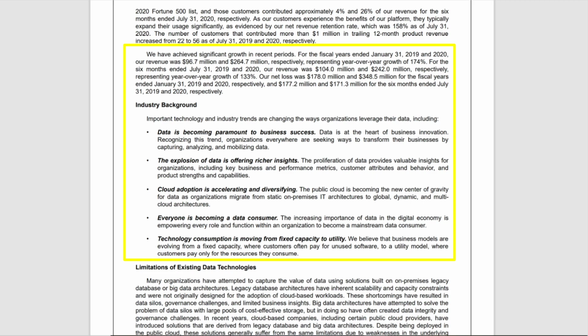Anyways, so industry background. Important technology and industry trends are changing the ways organizations leverage their data. This includes data is becoming paramount to business success. The explosion of data is offering richer insights. Cloud adoption is accelerating and diversifying. Everyone is becoming a data consumer. Technology consumption is moving from fixed capacity to a utility. I agree with almost all of those statements there.